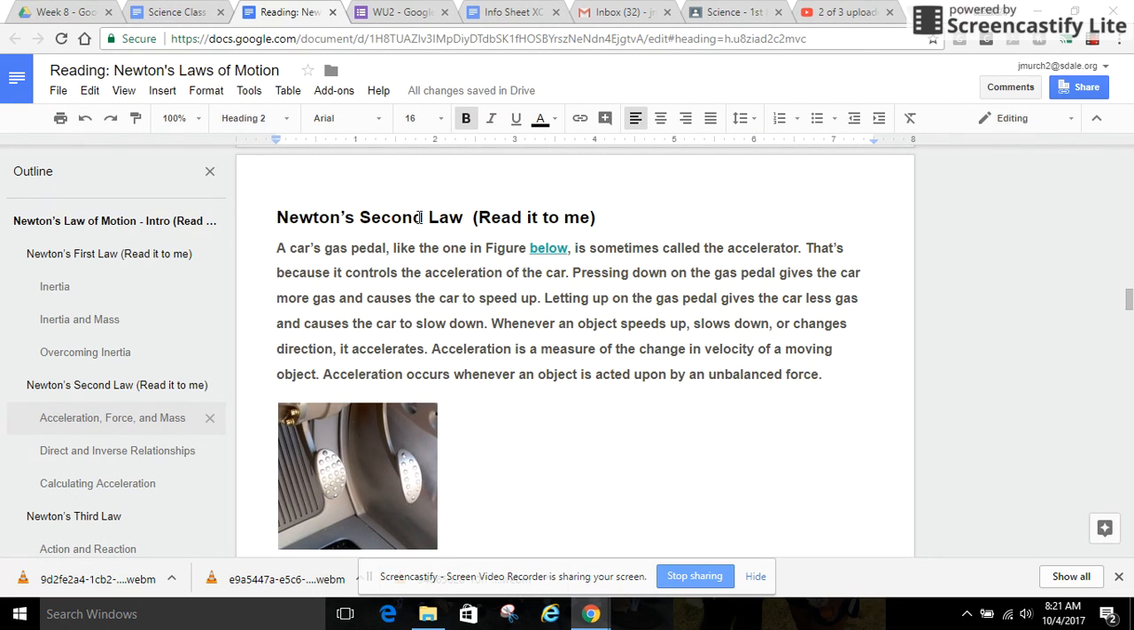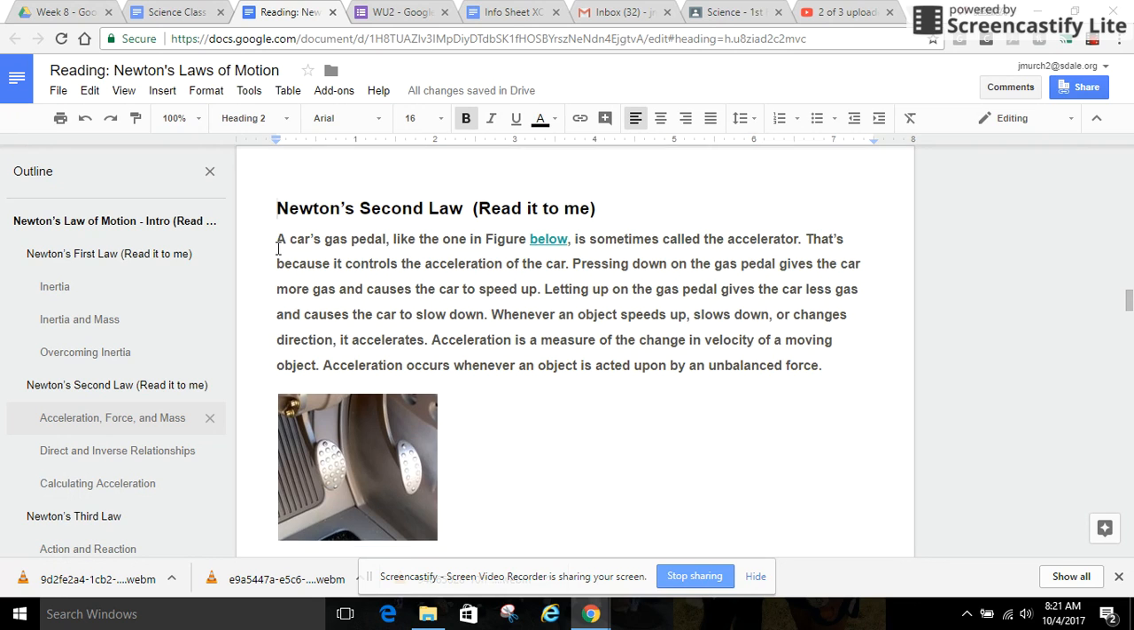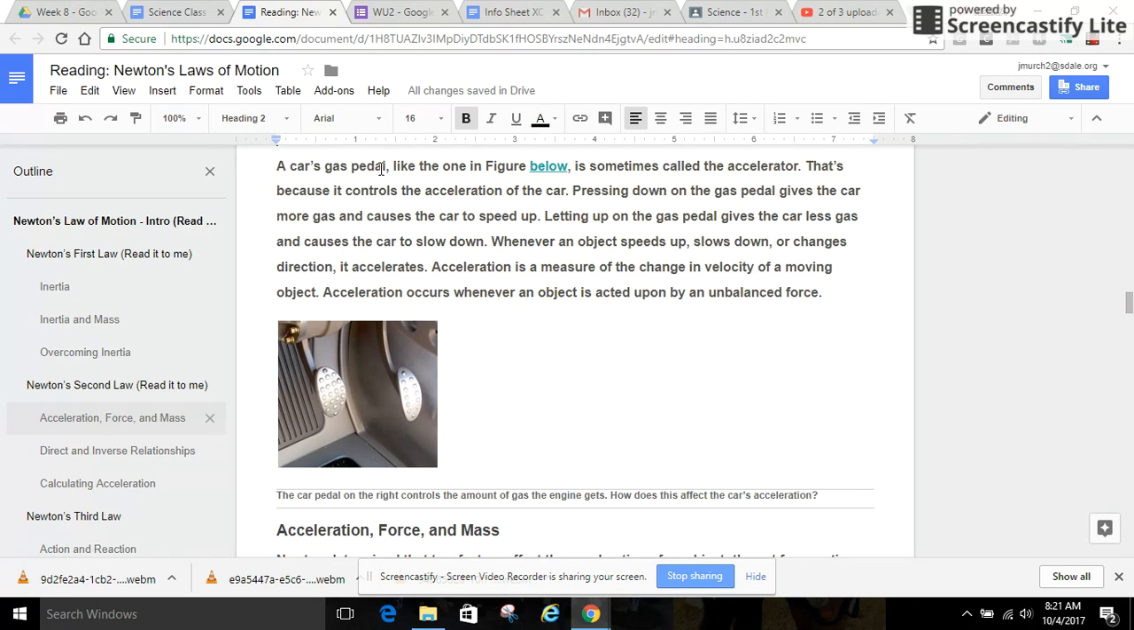Newton's second law. A car's gas pedal, like the one in the figure below, is sometimes called an accelerator. That's because it controls the acceleration of the car. Pressing down on the gas pedal gives the car more gas and causes the car to speed up. Letting up on the gas pedal gives the car less gas and causes the car to slow down.